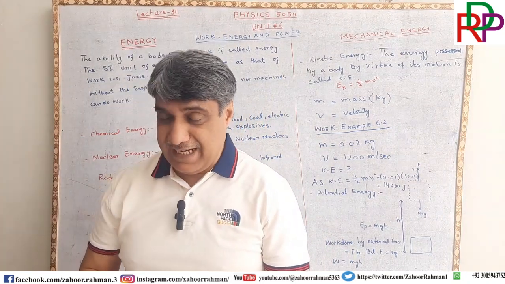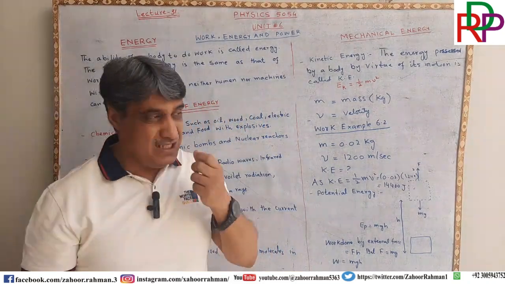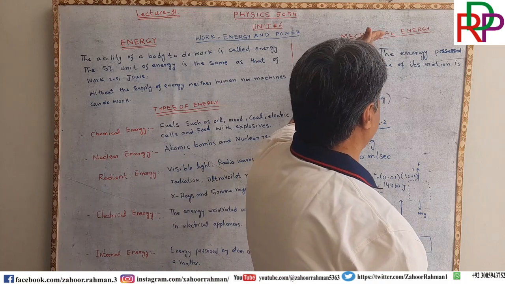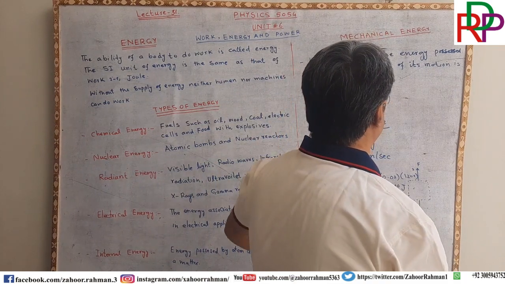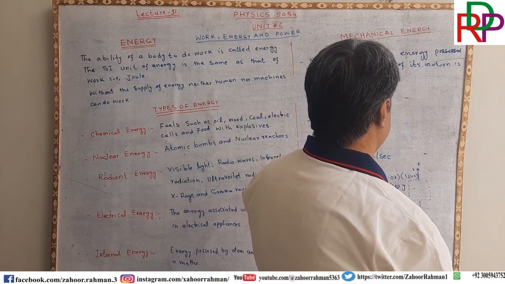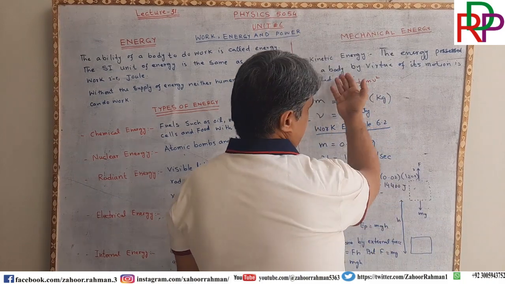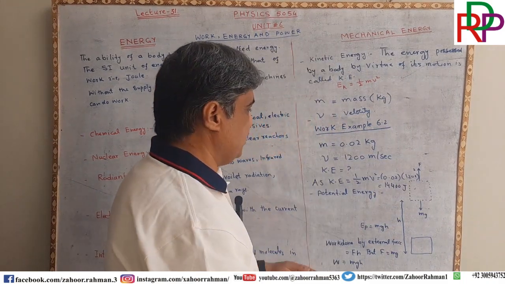Okay, that's it, ladies and gentlemen, about the first form of mechanical energy, and that was kinetic energy, the energy possessed by a body by virtue of its motion.